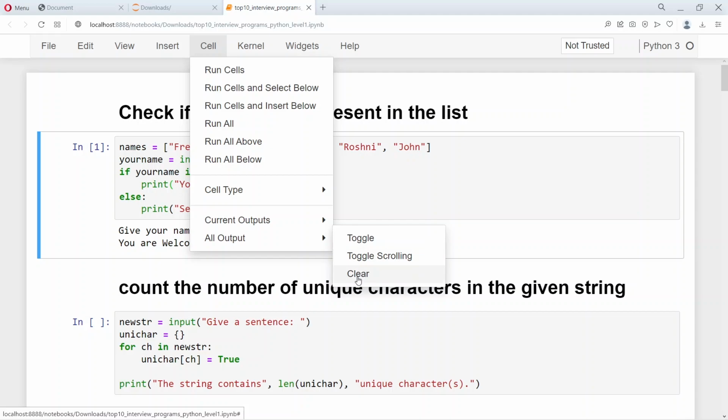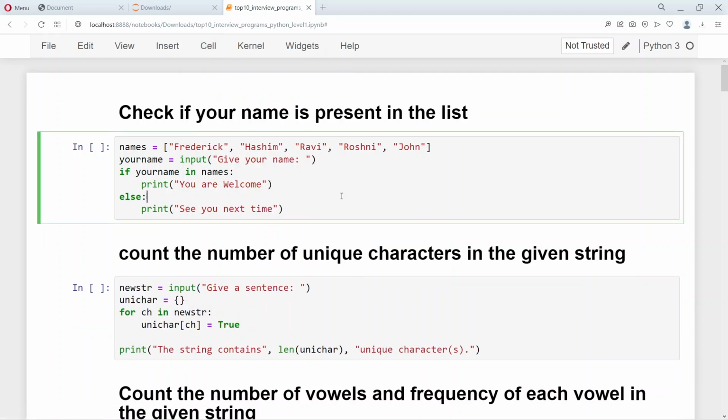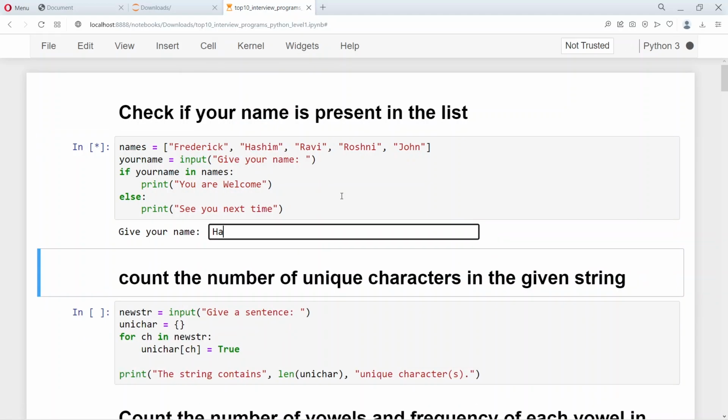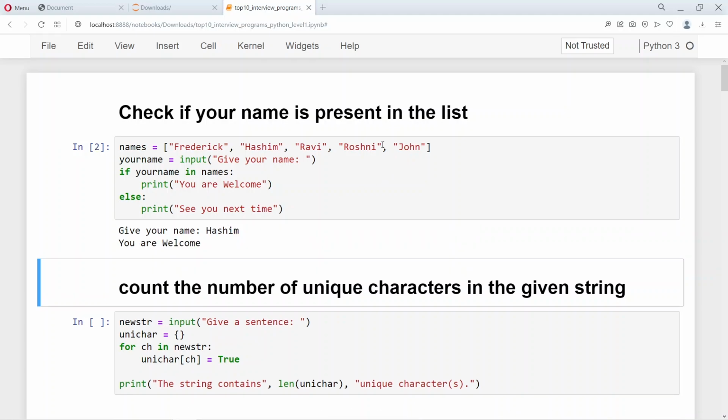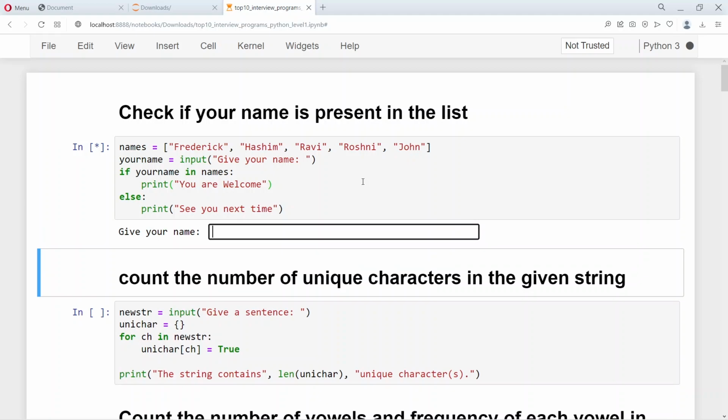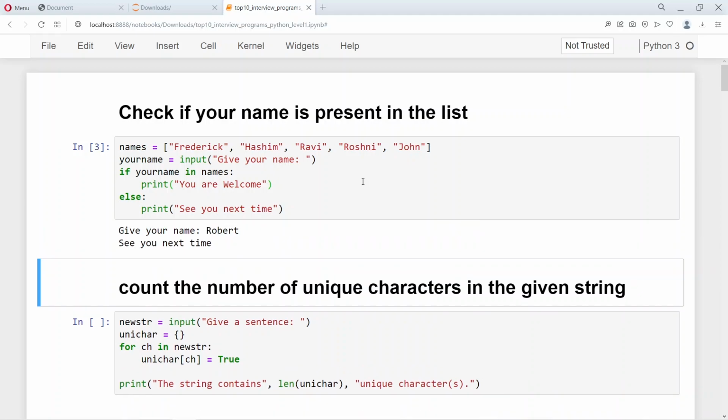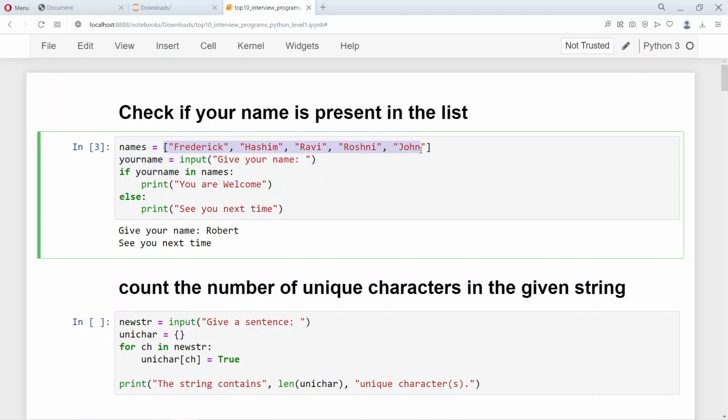Let's clear the output and let's give a name, and it says you're welcome. So let's give another name, Robert, and it says see you next time. So here we are just using the if statement and the membership operator in to check if the given name is part of the list of names, which is the names list.